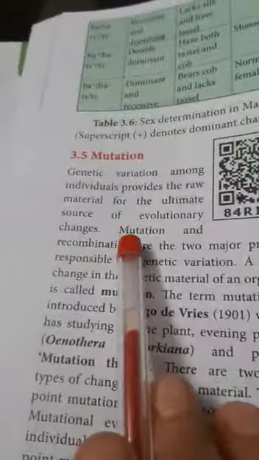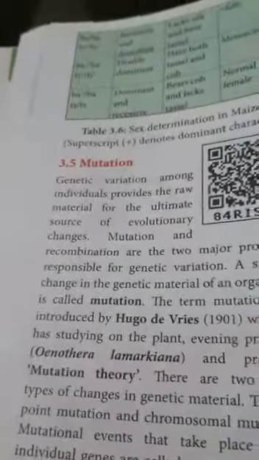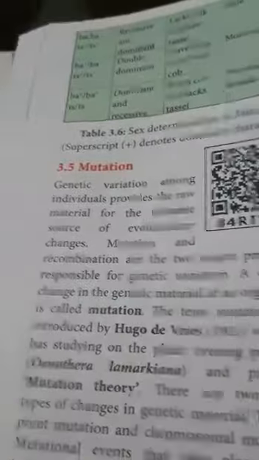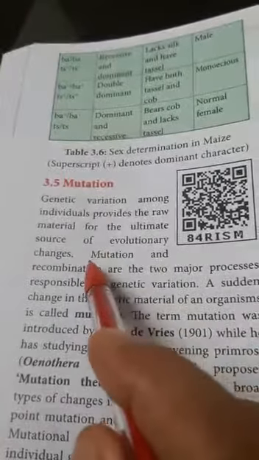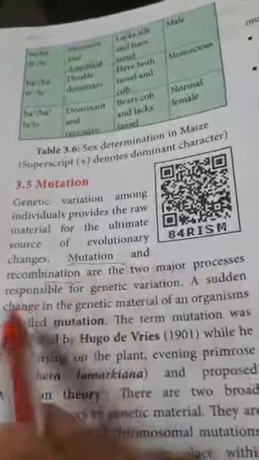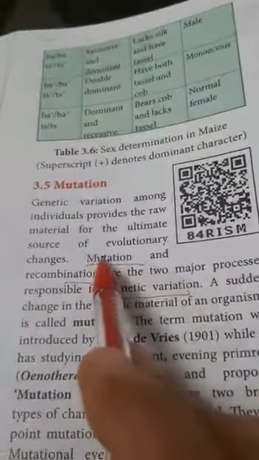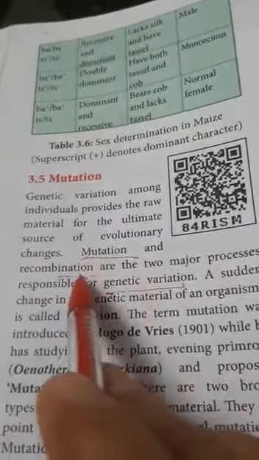Mutation is one reason that causes genetic variation, and recombination; these are the two major processes. You have to underline what the two main reasons for genetic variation are. One is mutation, and another one is called recombination.